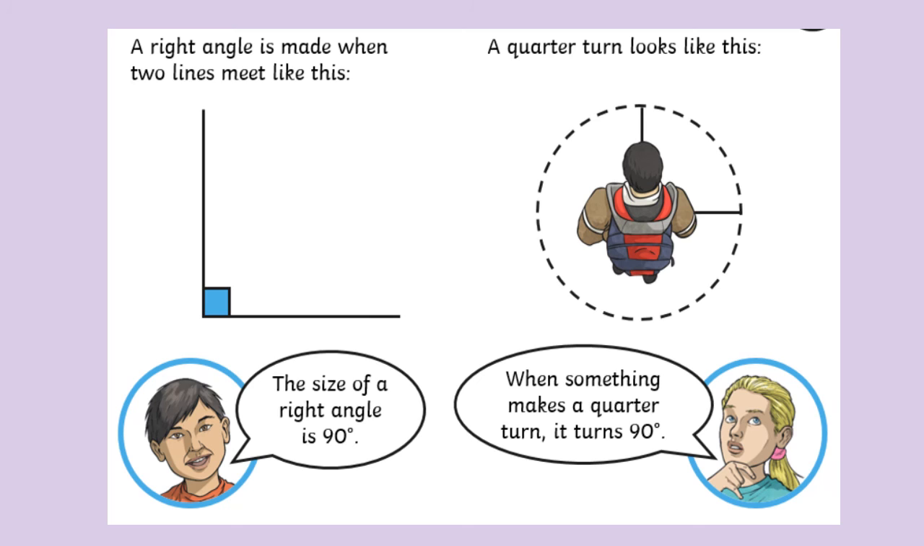A quarter turn looks like this. The man is facing the front. If he then turns 1/4 turn clockwise, that's where he'll be turning. This line shows how he would have turned a half turn, and this line shows where he would be if he turned 3/4 of a turn.